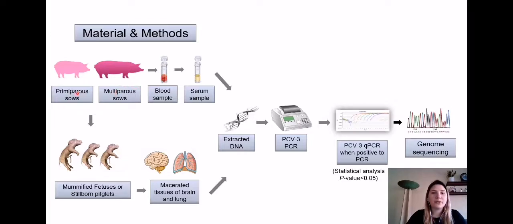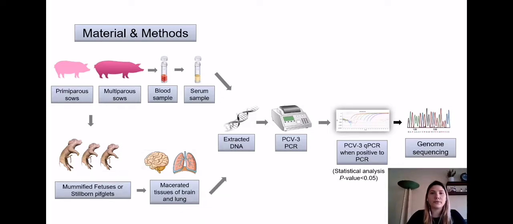Sera from primiparous and multiparous sows, as well as lung and brain from the respective fetuses, were DNA extracted, followed by a PCV3 PCR, and when positive, the viral loads were assessed by a quantitative PCR.